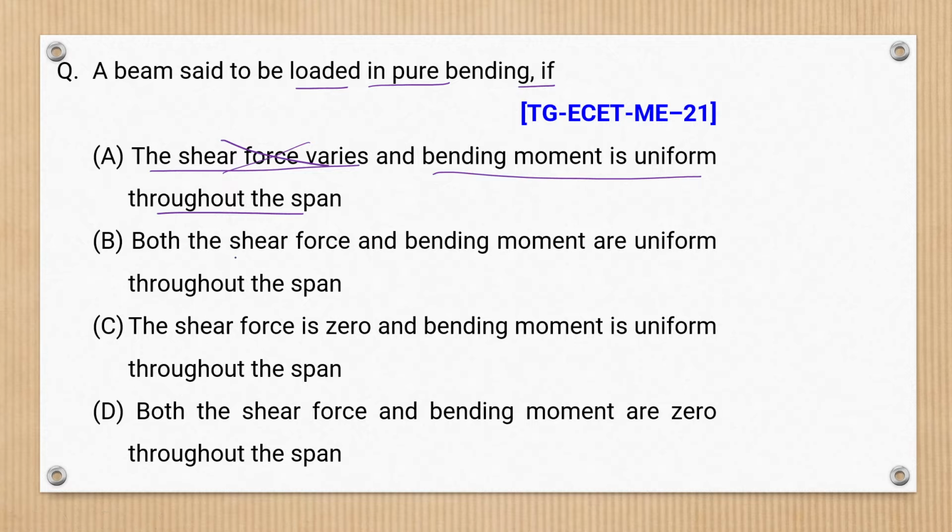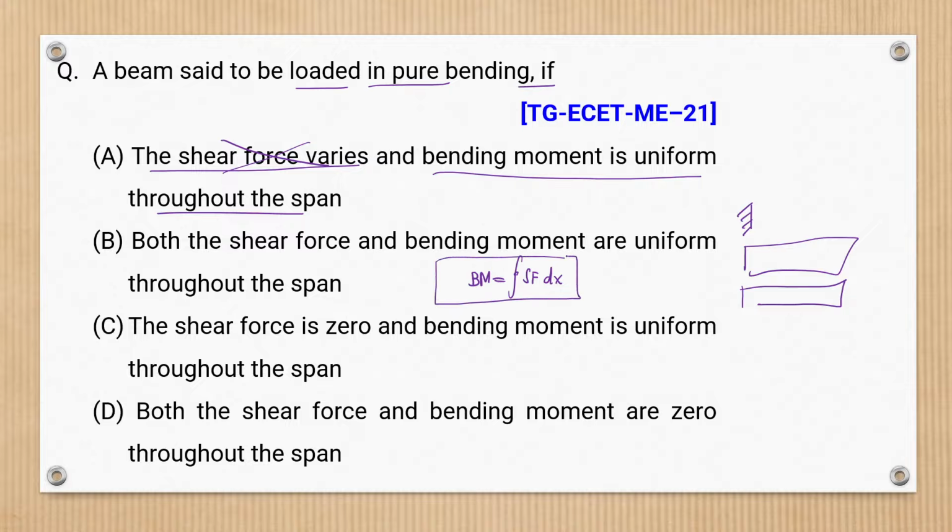Option B says that both shear force and bending moment are uniform throughout the span. It means that the bending moment diagram and shear force diagram are same. It's not at all possible because the empirical relationship between them is that bending moment is integral of shear force, that is, integral shear force dx. This is the empirical relationship, so it cannot be possible.